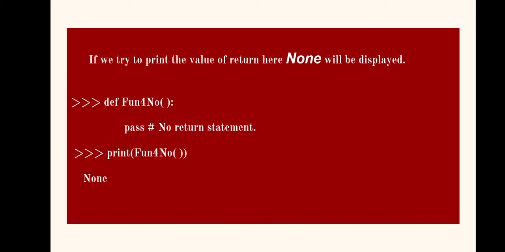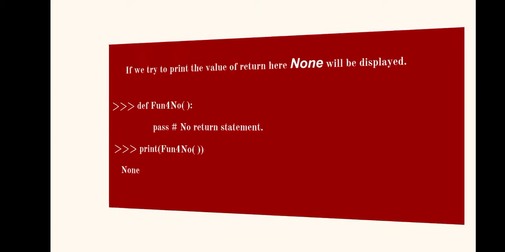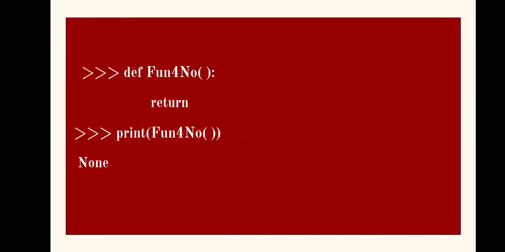This is one function, fun for no. This function has no return statement, rather it is just pass, meaning it's an empty kind of function definition. So if we try to print the output of this function while we make a call, the print function makes a call to it. Since it will print the value returned by this function, and since there is no return statement, the output will be None. Let's go ahead to the other example.